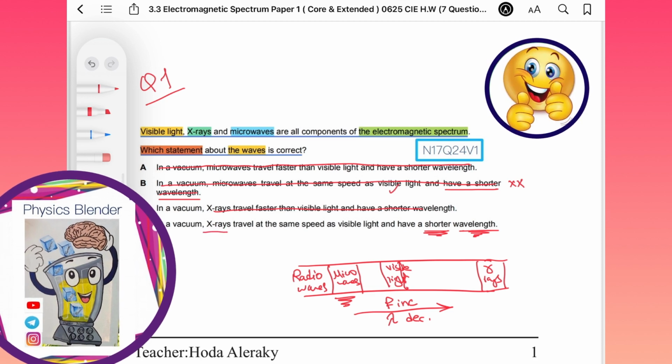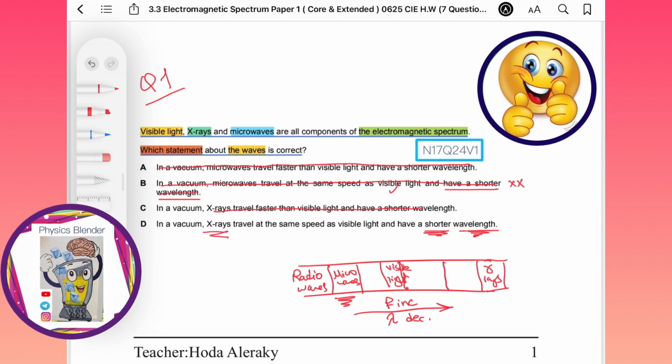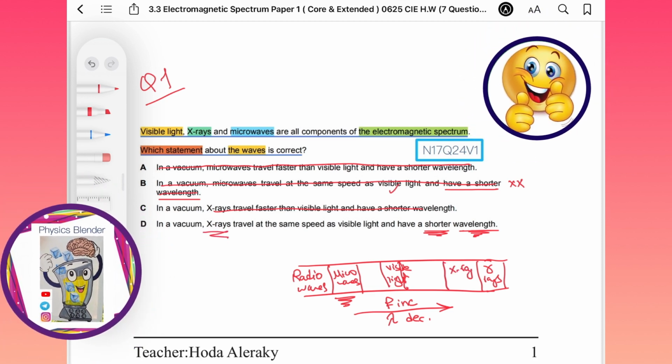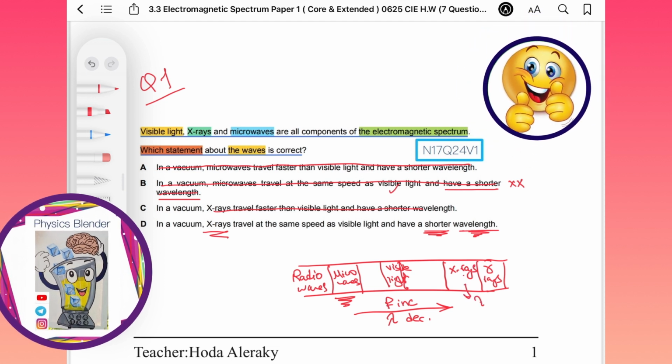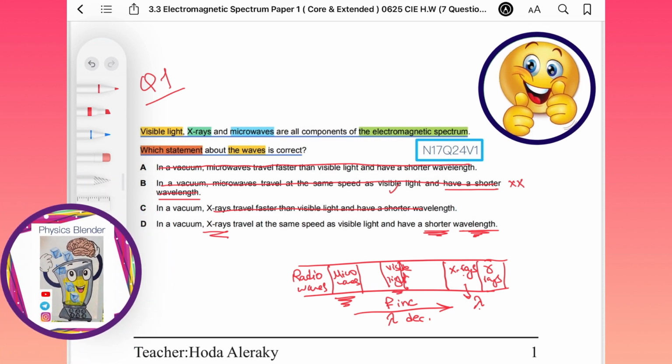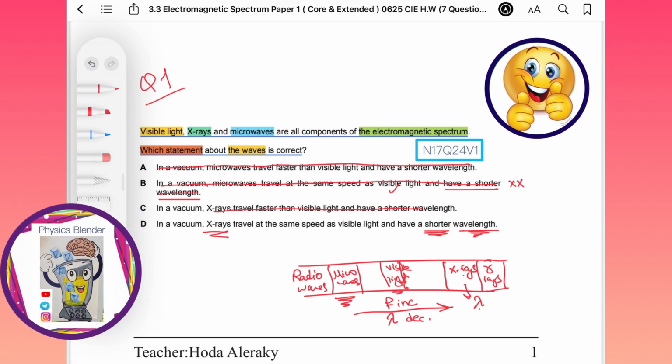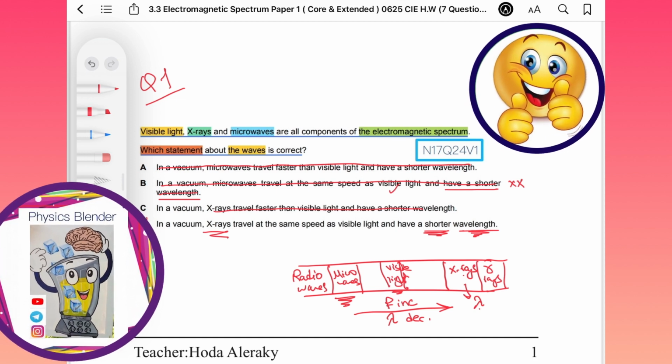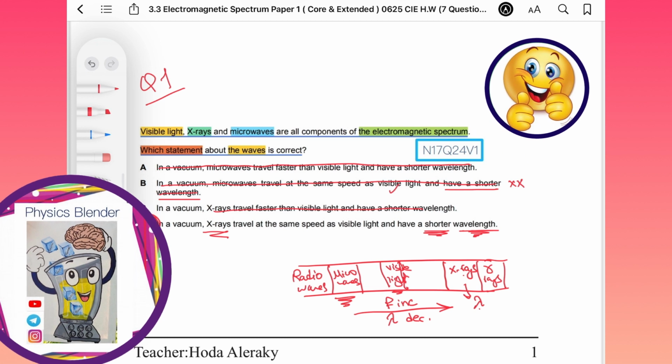So X-rays have wavelength shorter than that of visible light according to the concept we know about frequency and wavelength. So D is the correct one.